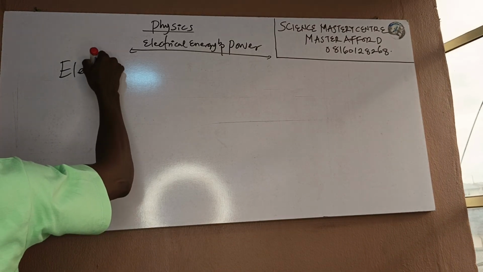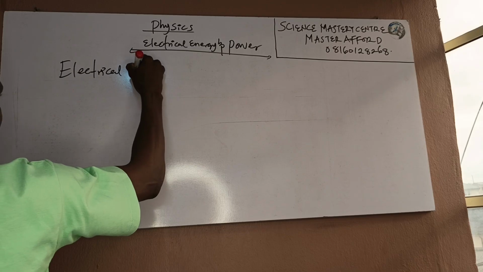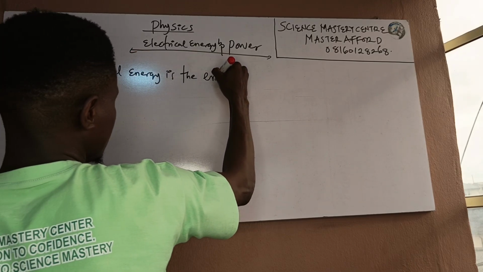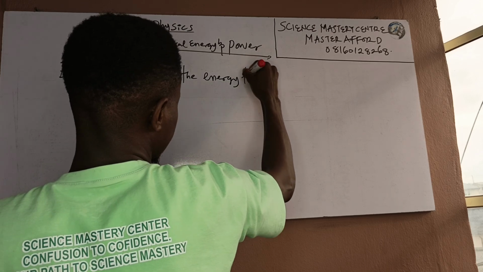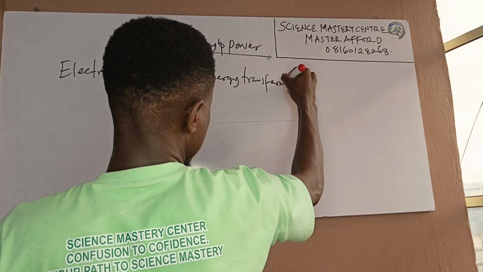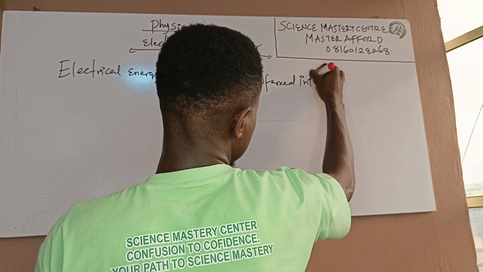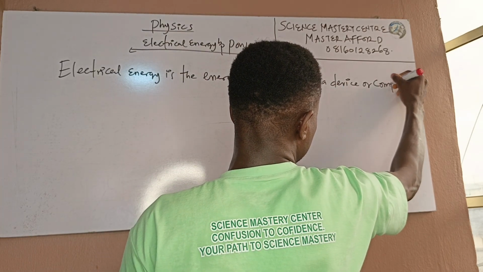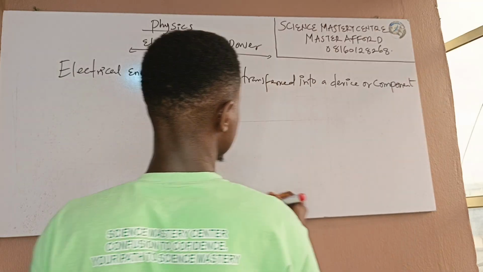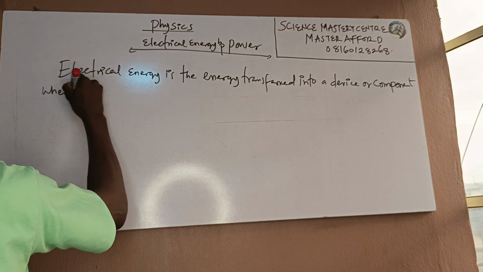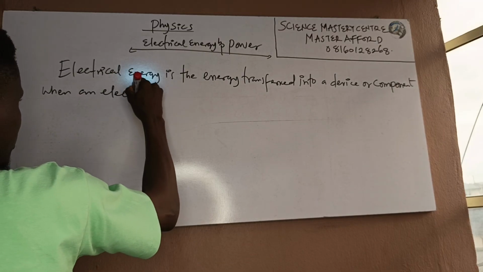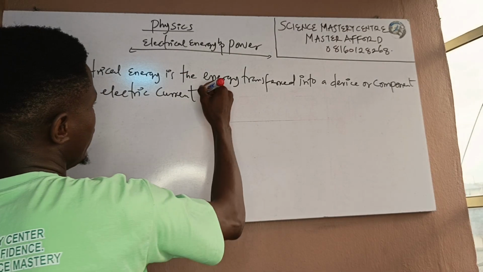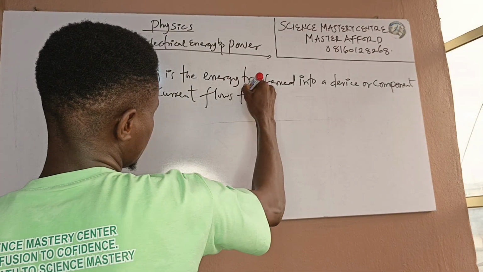Electrical energy, just pay attention. Electrical energy is the energy transferred into a device or component when an electric current flows through it.